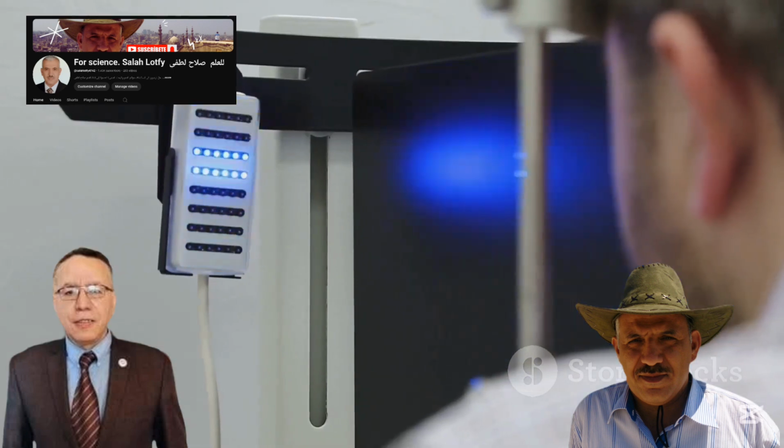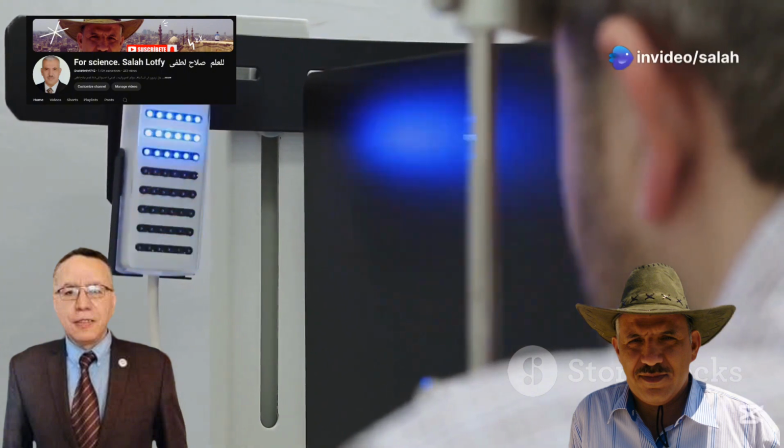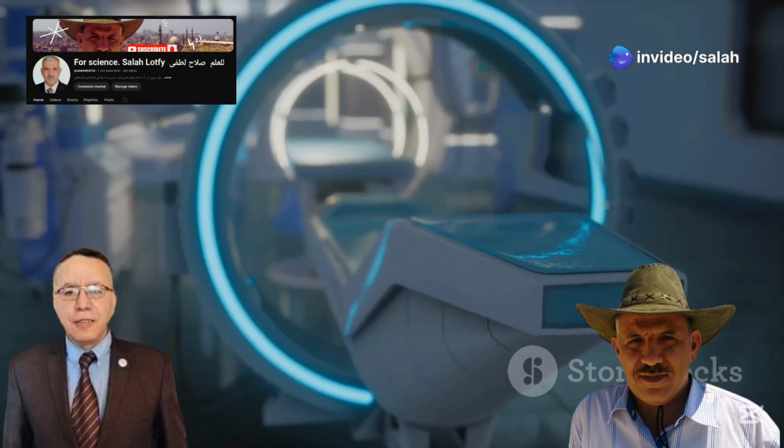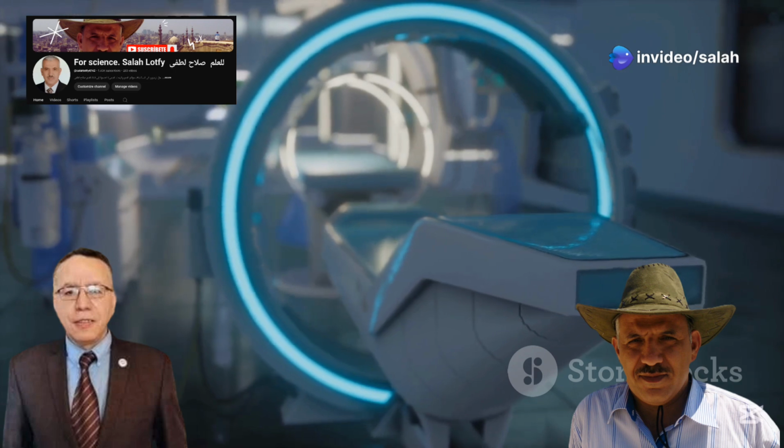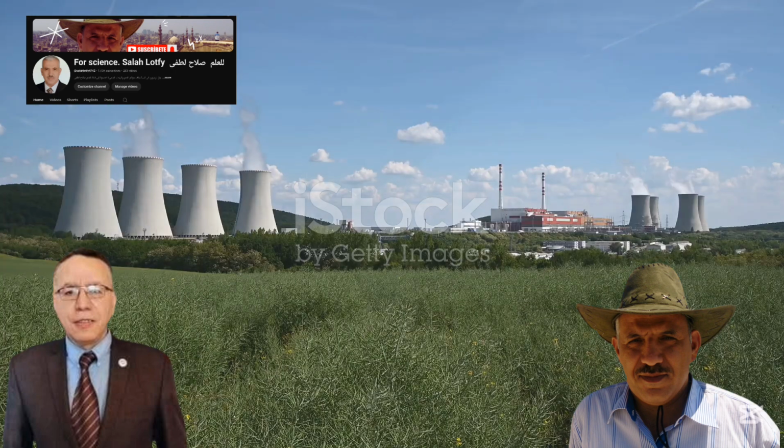Radiation therapy utilizes high-energy radiation beams to target and destroy cancer cells, offering hope to millions. Nuclear medicine is a testament to the power of science and innovation, offering powerful tools to diagnose, treat, and conquer diseases.